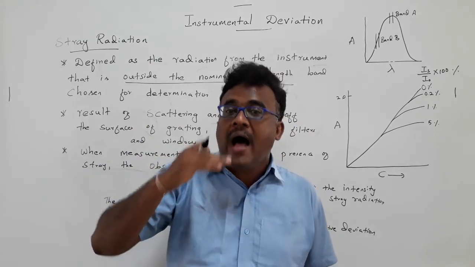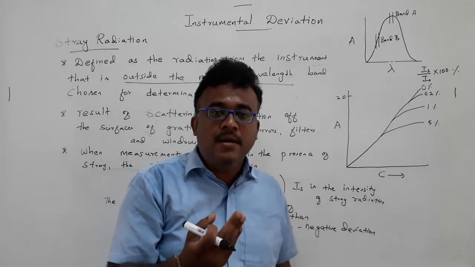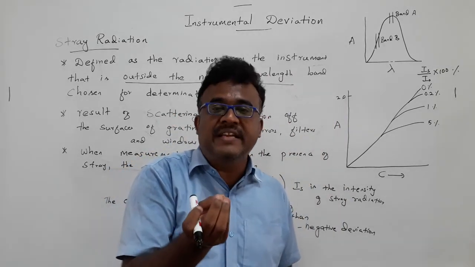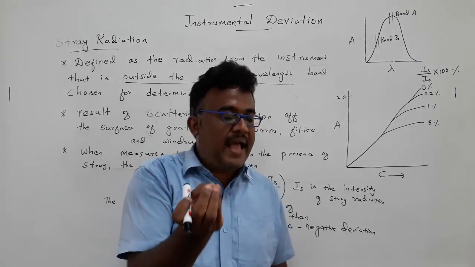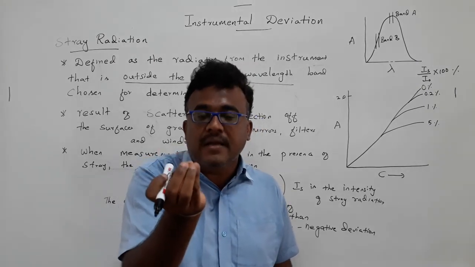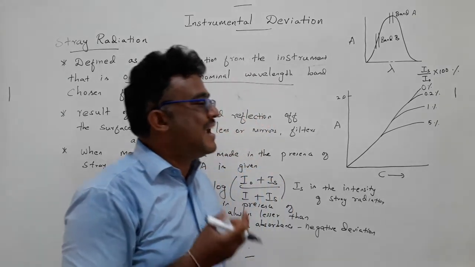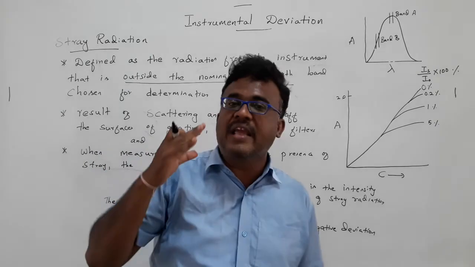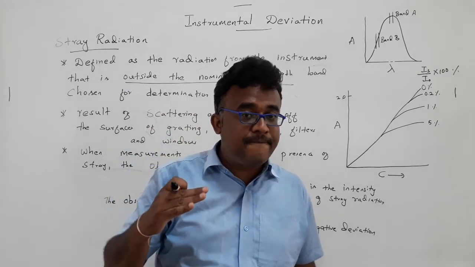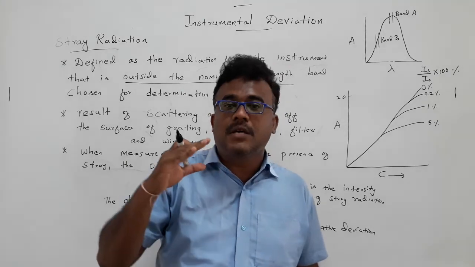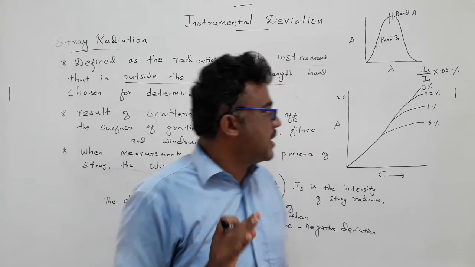If you go to a higher absorbance, for example around 2, there is more possibility that because of the stray radiation, even in a very small amount, non-linearity can be observed. So try to avoid measuring values from the graph where the absorbance is higher than 2.